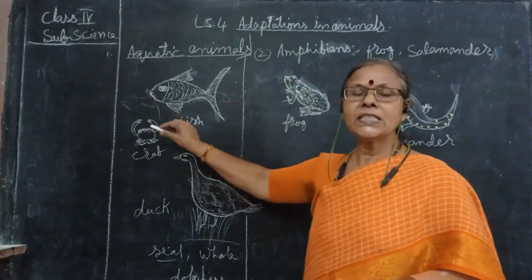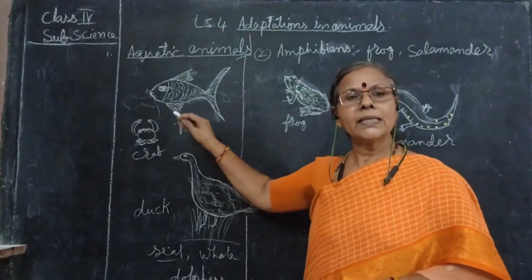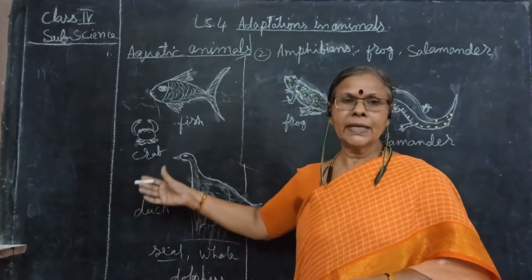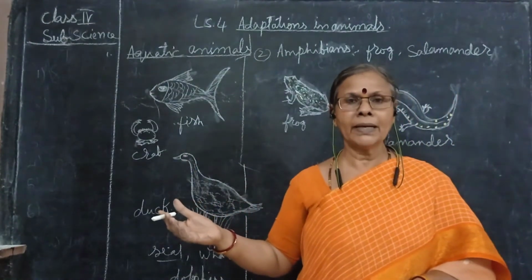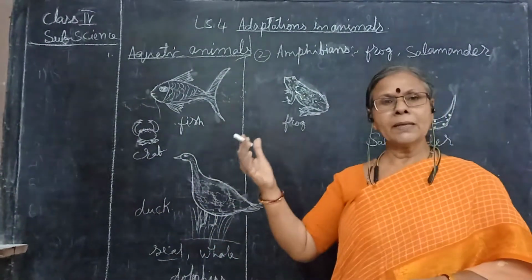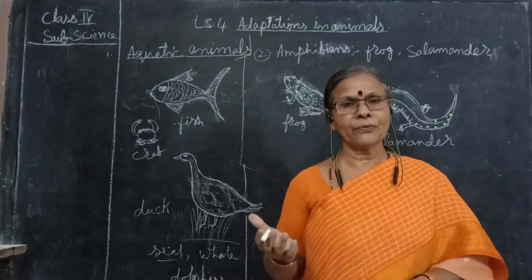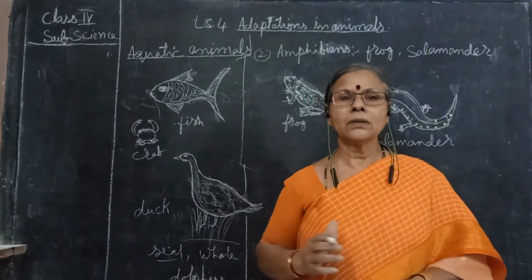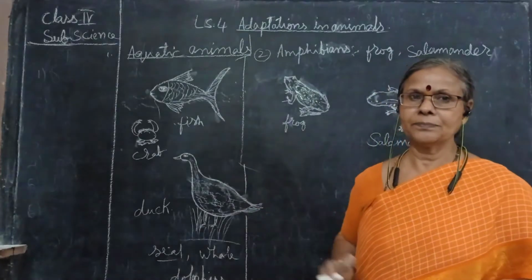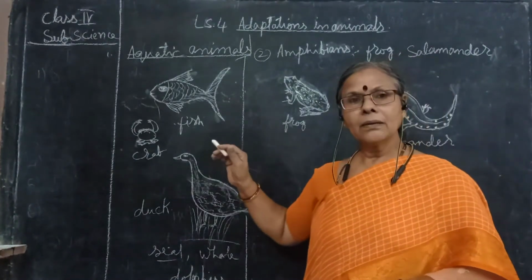How are the special features in the fish? Totally they will be living in the water. You might have seen many times the fish when you go and buy in the market, or sometimes in the pond. When you take out the fish from the pond, what happens? It will be just moving very fast. So why?